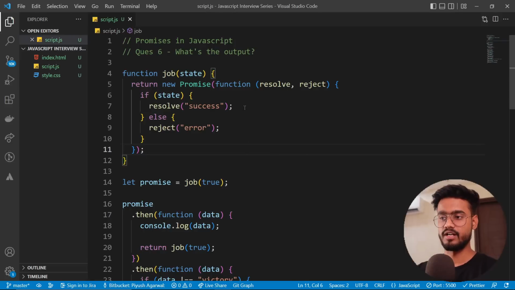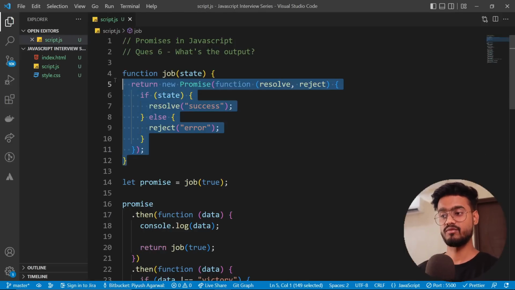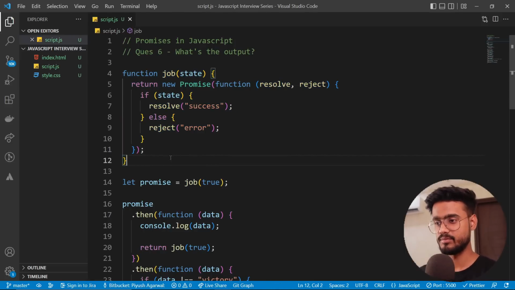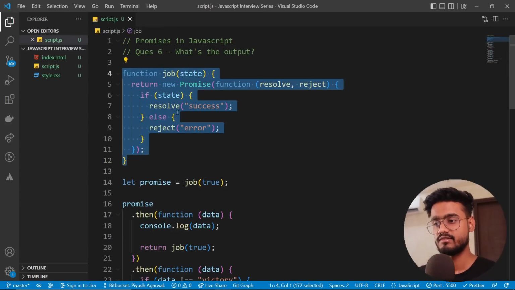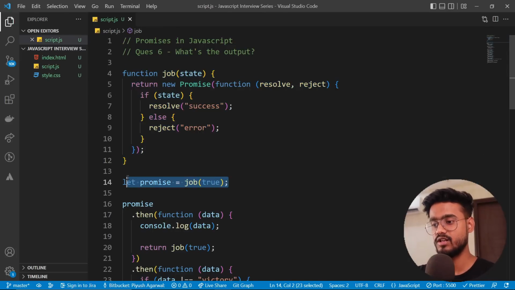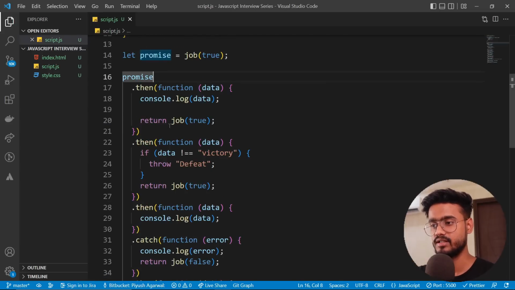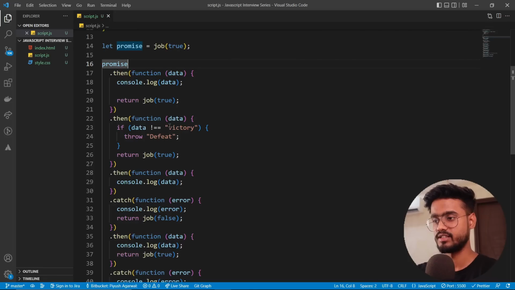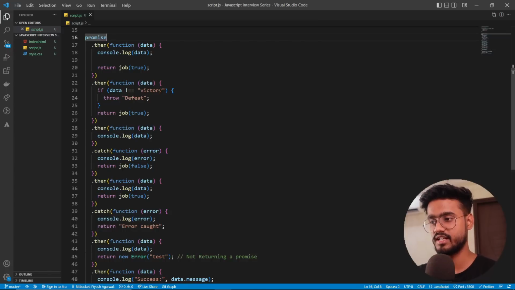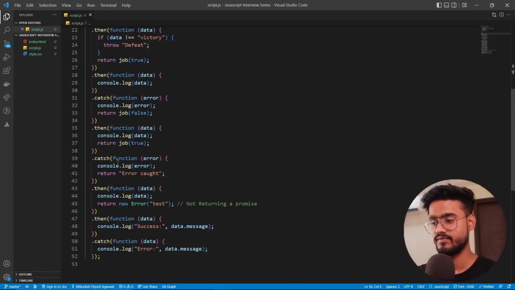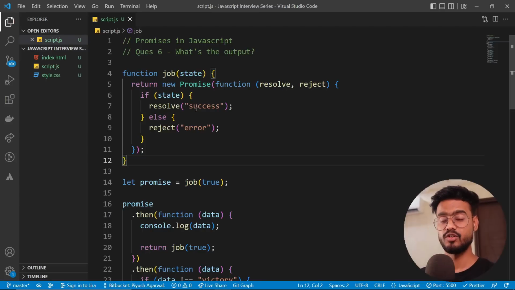Awesome. Alright, so now this is an even more advanced version of the previous question. So I want you to do this first. Let me show you the complete question over here. So we have a function job as previously, and we are calling this function over here, and then we are resolving the promises right over here. Let me make the font a bit small so you can see the question and then try it yourself. So just like that. Alright, so I hope you were able to do it.